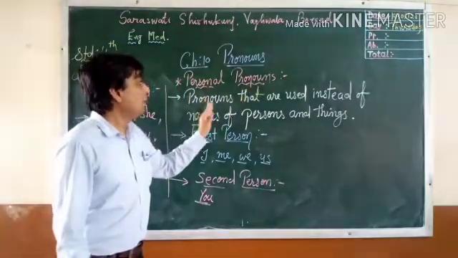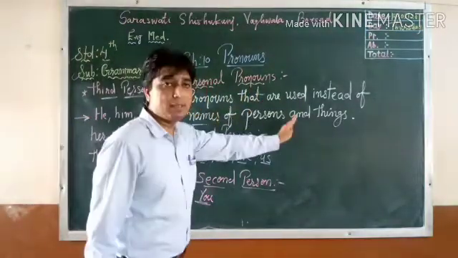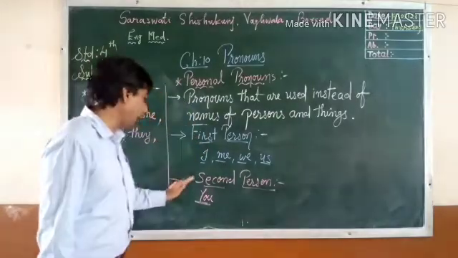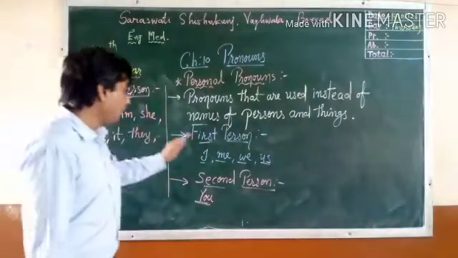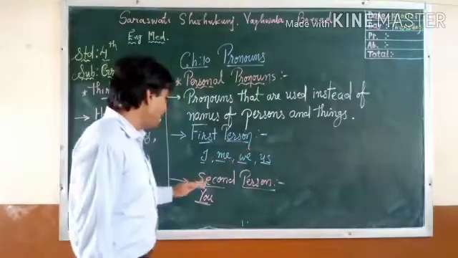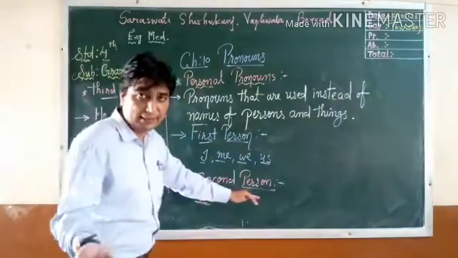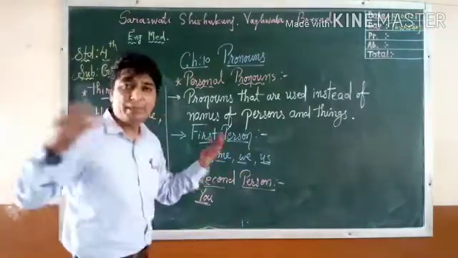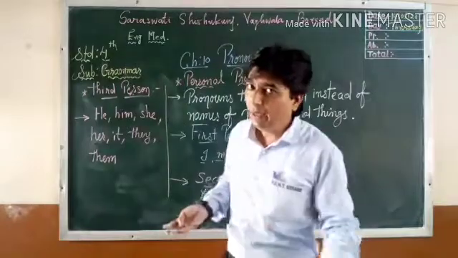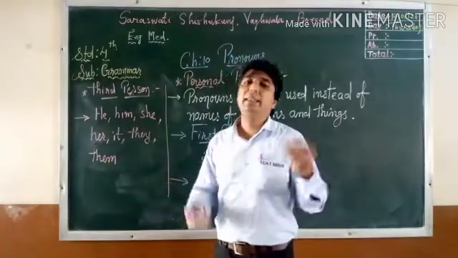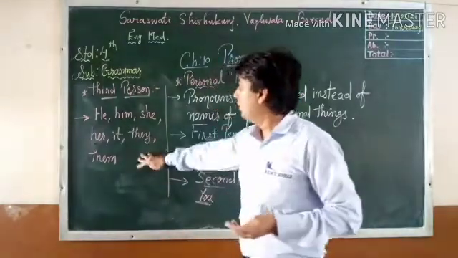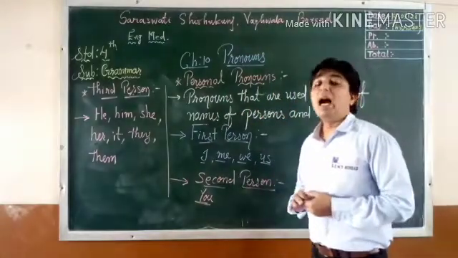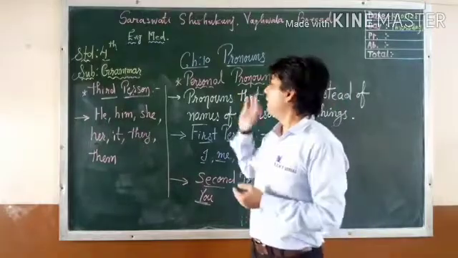So personal pronouns are used instead of names of persons and things, and they have three kinds: first person, second person and third person. First person is the speaker, second person is the listener, and the third person is another one. It can be male, female, or any non-living thing or animal. So here I have covered the personal pronoun. I hope you have understood the personal pronoun.